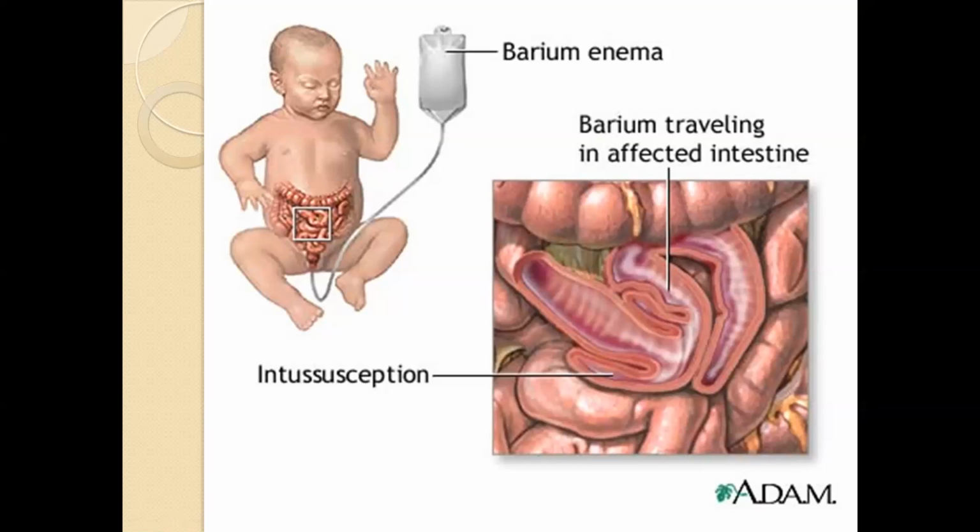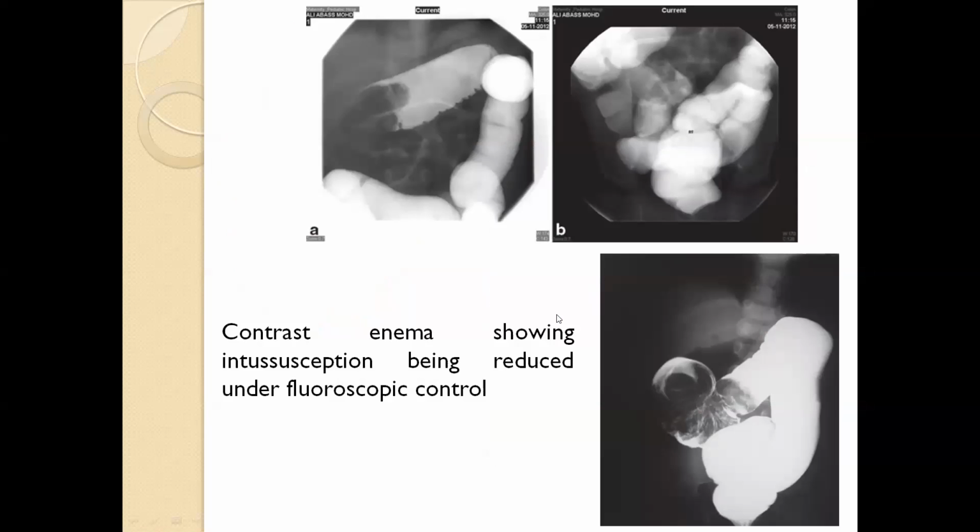How do we confirm? This procedure is always performed under live images, under fluoroscopic guidance and sometimes ultrasound guidance. So we see the live images of where the fluid is and where it is passing, whether it is successfully pushing back the intussuscepted loop or not. This X-ray shows the live fluoroscopic images of the non-operative reduction. If you see, we pass this contrast barium enema, and this barium fluid reaches the intussuscepted loop and pushes it back.